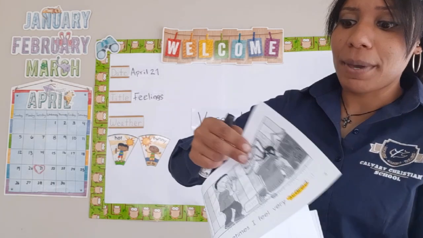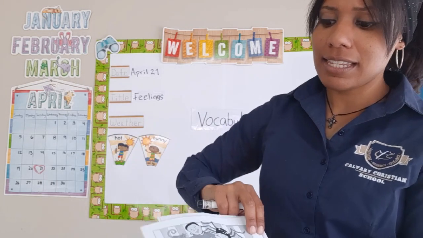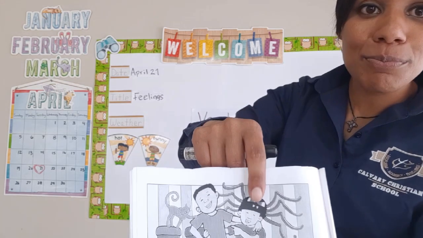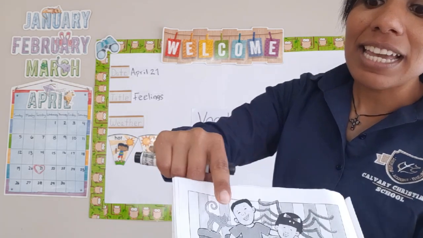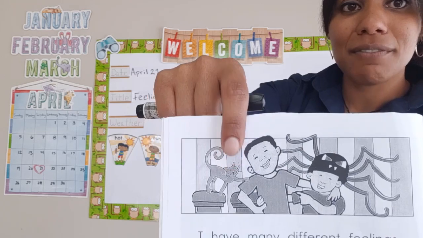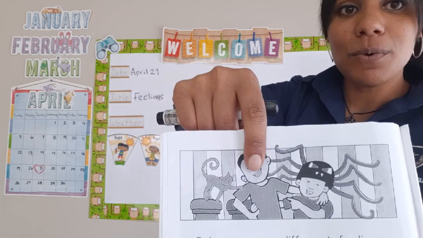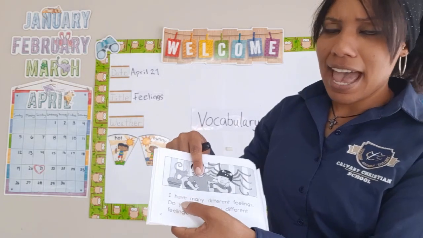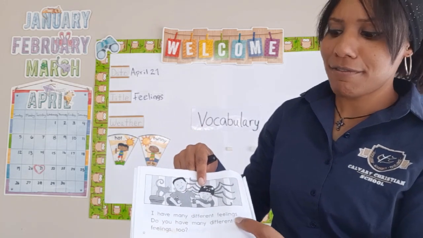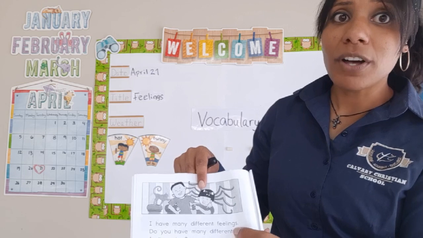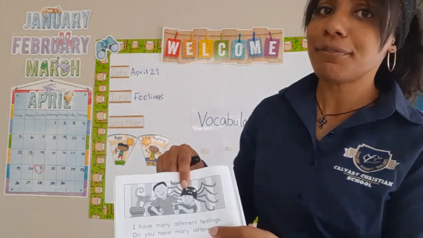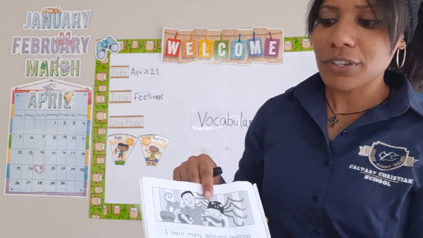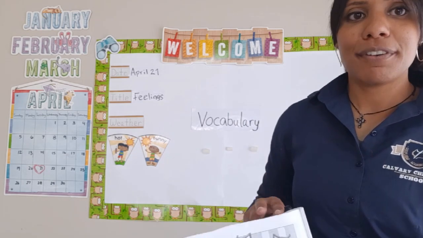Right? So let's turn the page, and what does it say here? It says, here's Walter, and he's smiling because it was his brother, right? And it looks like he found his cat. So here we have Walter's cat and Walter's little brother, right? And it says, I have many different feelings, right? So Walter says that we can have many different feelings. Good job, okay? And his question to you is, do you have different feelings?